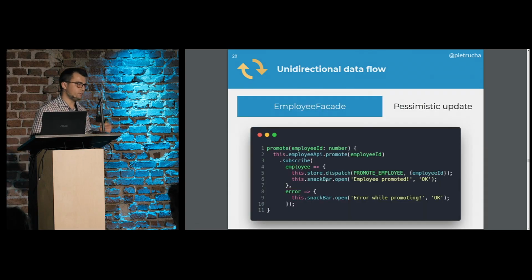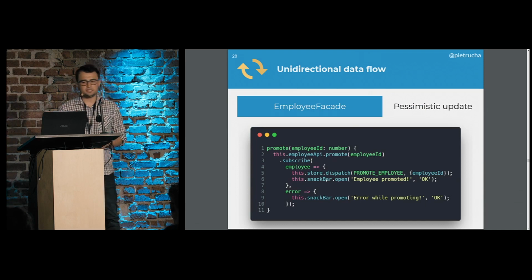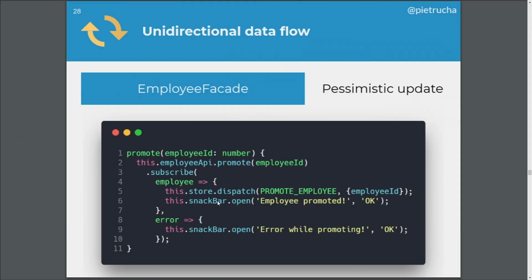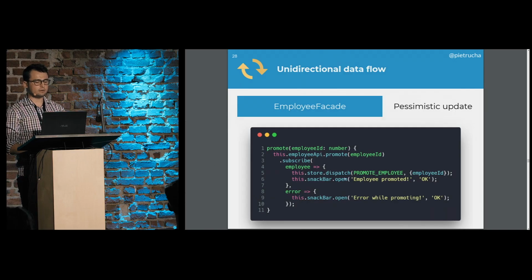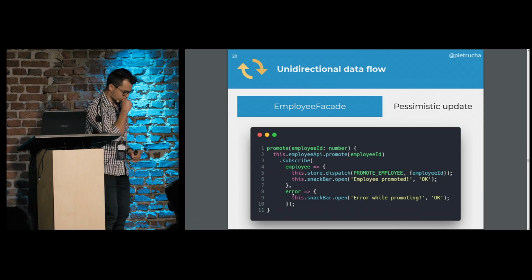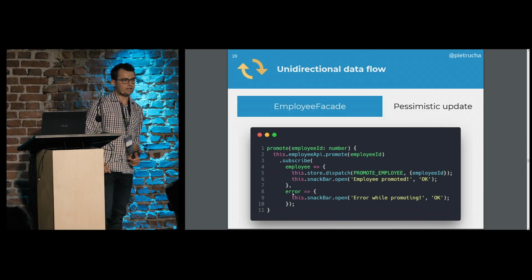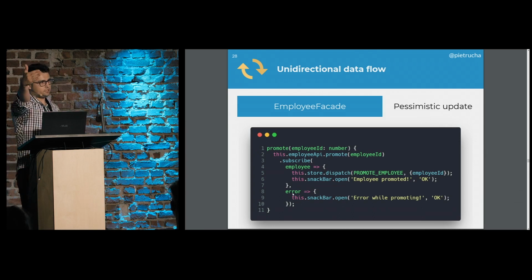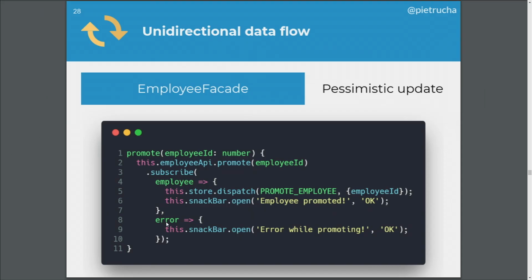Another reason why we have this facade is this way we would maintain the client state and the local state. Imagine that we would like to use an approach which is called pessimistic update. You see that I'm calling the API first, and whenever I see that it succeeds, I would update my local state, and only if there was an error, I would call some error handling logic. So first of all, I'm calling the server pessimistically to ensure that the update succeeds, and only when I have the confirmation, I would update my local state.